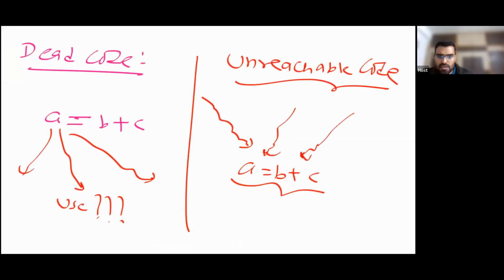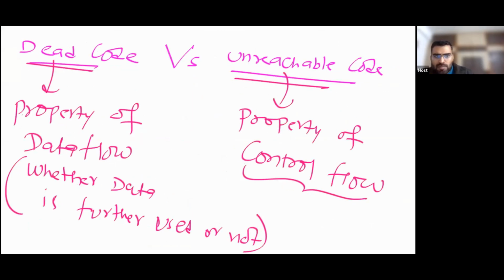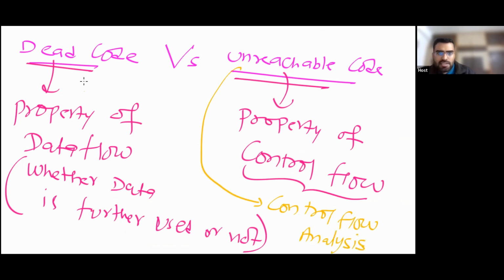Unreachable code is a property of control flow. This comes in control flow analysis. And dead code we study in data flow analysis.